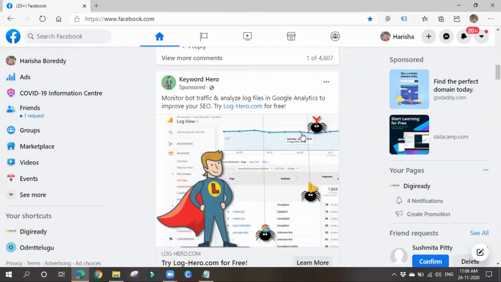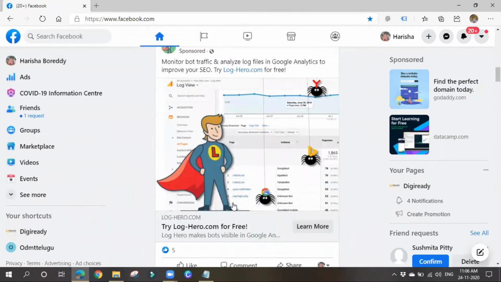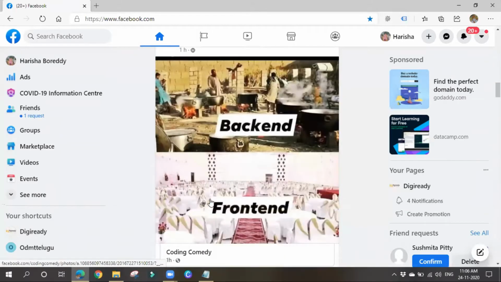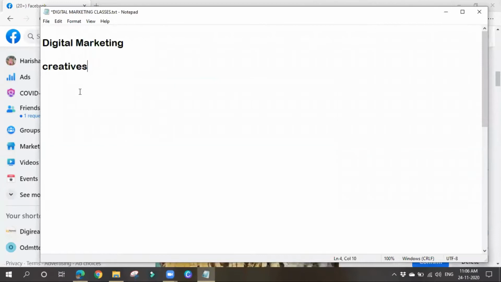See, this is a sponsored ad. If you see this sponsored ad, this is looking very good. How to create such kind of images, videos, and also you can create animation kind of videos. How to create GIFs and all, we are going to see. So in order to create such kind of creatives, we are going to make use of some tools. These are all free tools, so by making use of these tools we can create them.